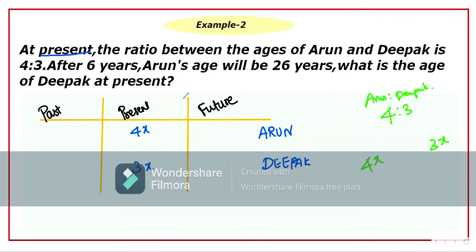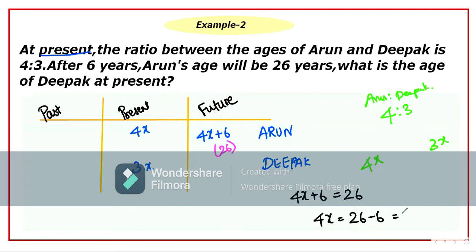Done. Okay, so let's read on. What is the next information given to you? After 6 years. So after 6 years, in the sense, in the future you have to write, and it is Arun's age. So you write it again against Arun's name. So it is 4x plus 6, right? It is given as a number itself, like it is given as 26. Now you have to find the age of Deepak. The equation is very simple and easy. 4x plus 6 equal to 26, right? So 6 years after, Arun's age will be 26, which is nothing but 4x plus 6. So 4x plus 6 equal to 26, right? I'm writing this equation and now I'm going to solve for x.